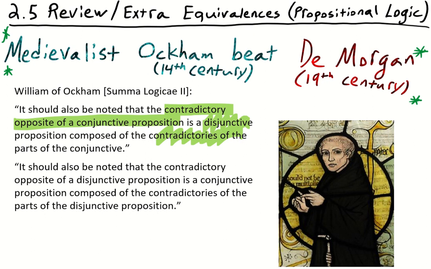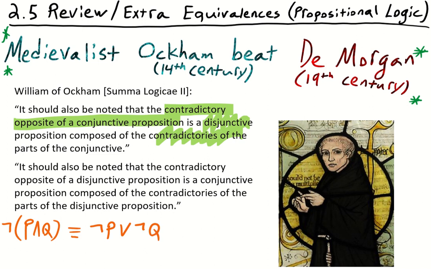So what does that mean? We have a conjunction, such as P and Q. We're thinking about it as contradictory. In other words, we're denying it. So what is that logically equivalent to? A disjunction composed of the contradictories of the parts of the conjunctive. So the contradictory of P, the contradictory of Q. Thus we have not P or not Q.